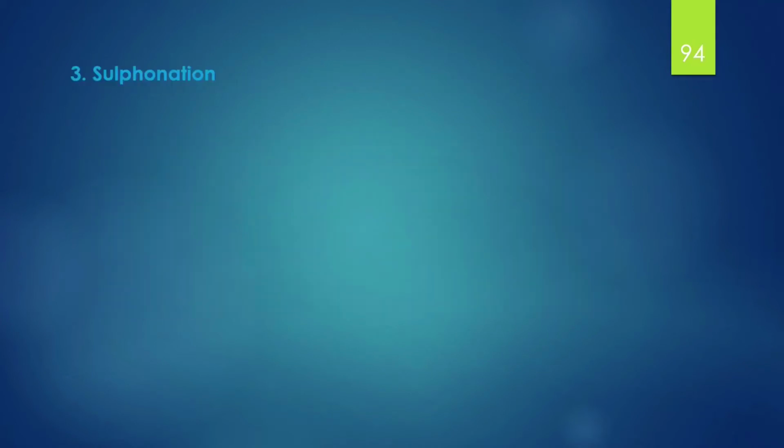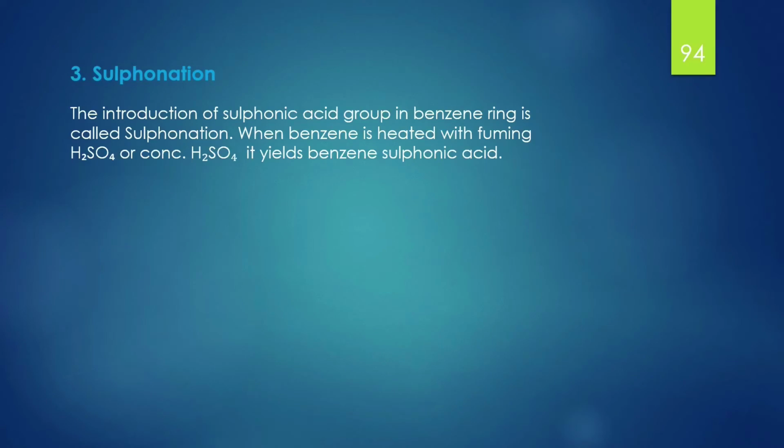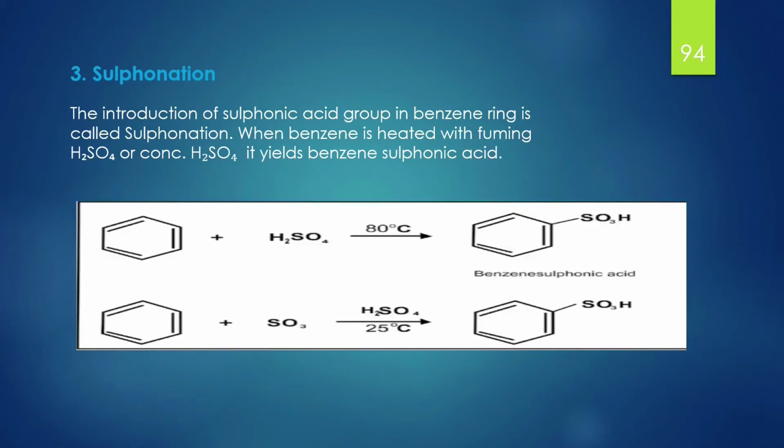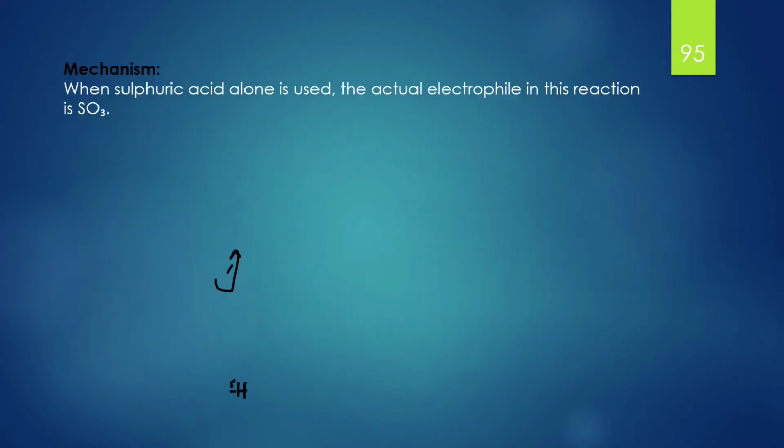Second reaction to be discussed is sulfonation. The introduction of a sulfonic acid group in the benzene ring is called sulfonation. When benzene is treated with fuming sulfuric acid or concentrated sulfuric acid, it yields benzene sulfonic acid as shown in the equations. Mechanism: first, sulfuric acid alone is used.